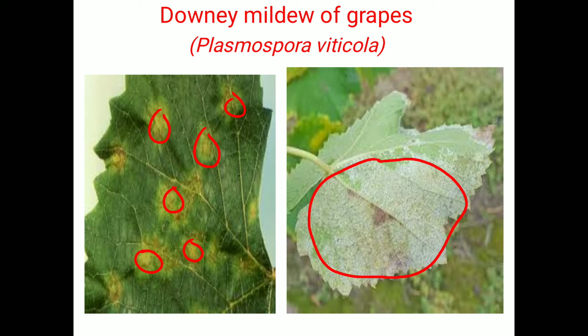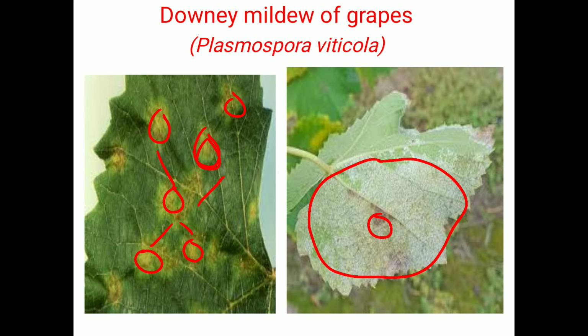Then on the lower surface, sometimes the portion becomes gray or dirty, and necrotic lesions are observed on the leaves. These are yellowish necrotic lesions, and when they enlarge in size, each and every spot is connected or coalesces with each other to form a large lesion or patch.